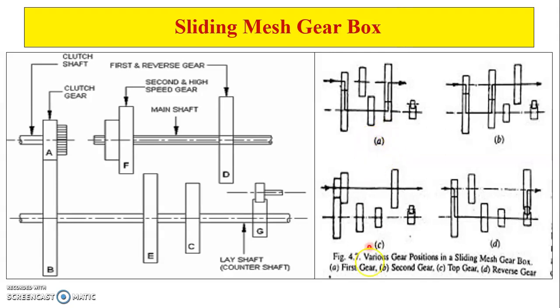So A represents the first gear. Which is the largest gear on the main shaft? That is D. The largest gear on the main shaft is driven by the smallest gear on the lay shaft. Which is the smallest gear? It is C. So the smallest gear on the lay shaft drives the largest gear on the main shaft. Correspondingly, we get increased torque and speed reduction.